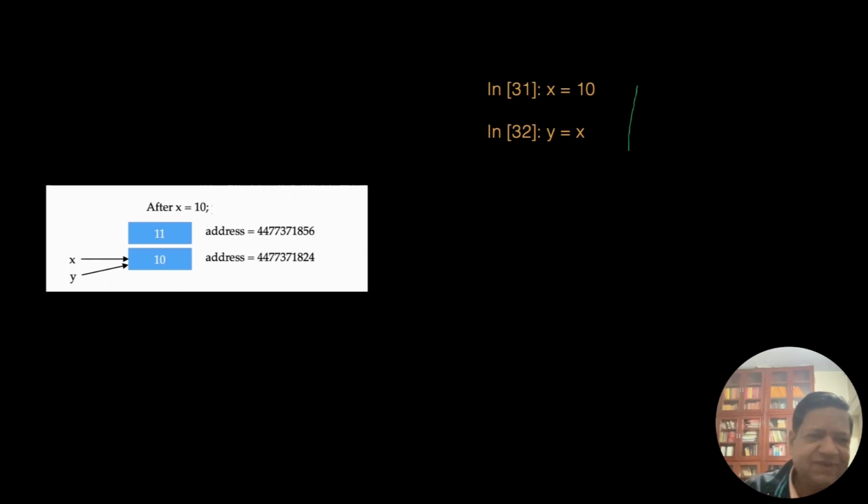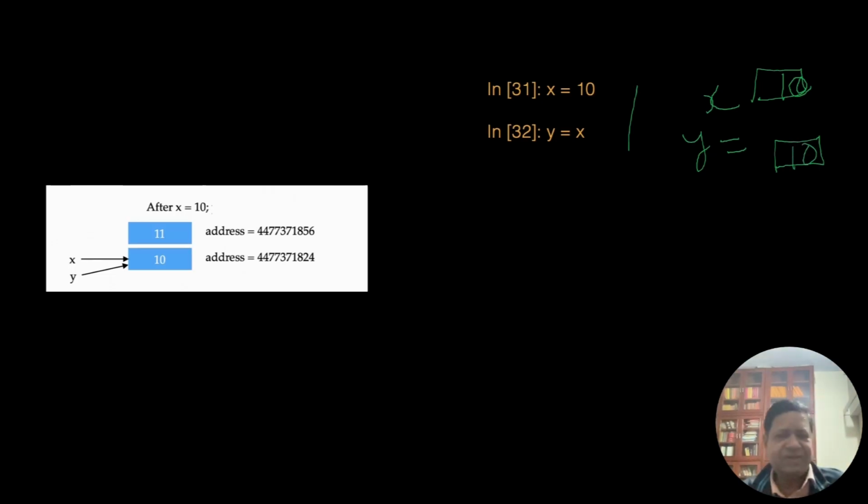In C, if I said y equal to x, y will be new. So x would point to this integer 10, so x is basically 10. And if you say y equal to x, that means y will be new memory, where 10 will be there in C. This is in C. But in Python, y is pointing to the same location.